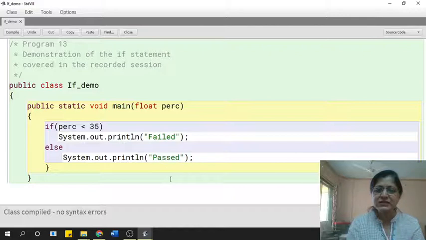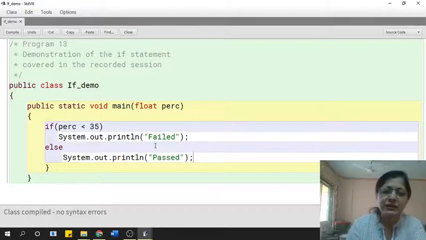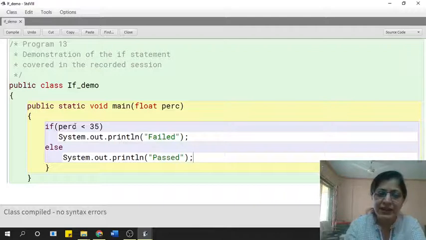Okay, so we saw two types of statements in this program. One was the simple if, where when the marks typed were more than or equal to 35, the program didn't do anything. And in the second example, when I added the else part, that means we are also saying what to do if this was evaluating to false. Then it comes here and it does this. Okay, so let us take the if else if ladder.